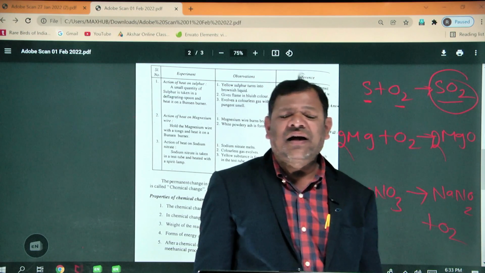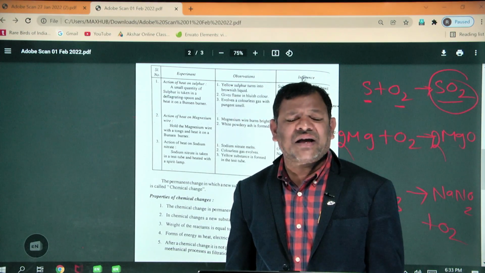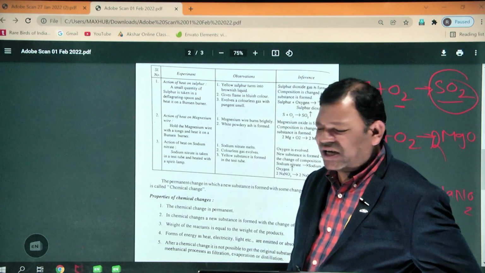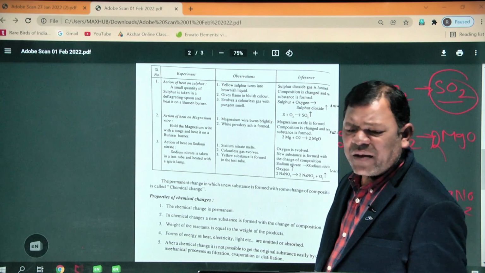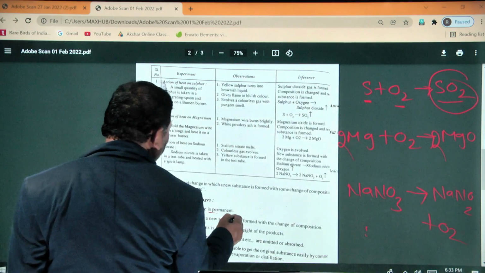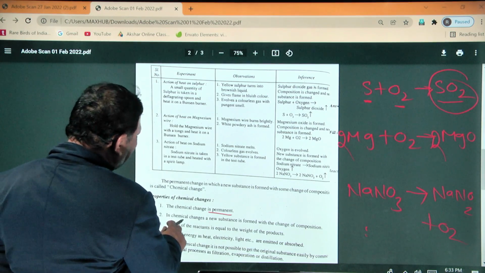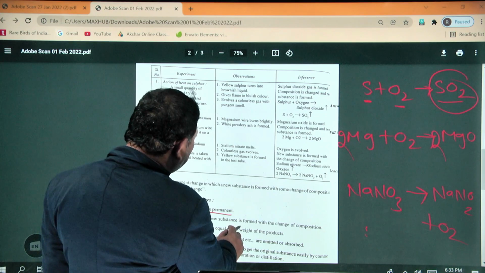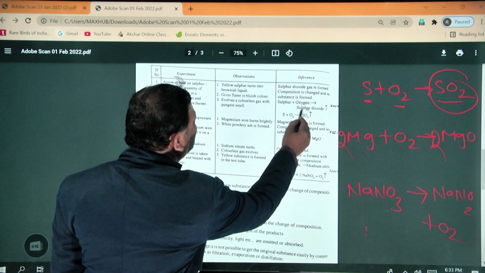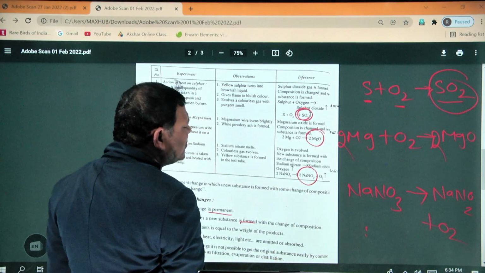Okay, when a cracker is burnt, that is also a chemical change. Digestion of food is also a chemical change. Growth is also a chemical change. The chemical change is a permanent change. In chemical changes, new substances are formed with the change of the composition. Here new substances are formed. These are the new substances.